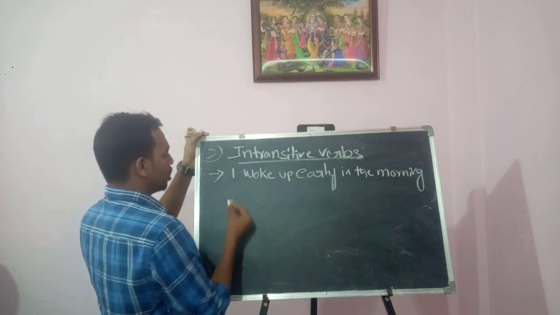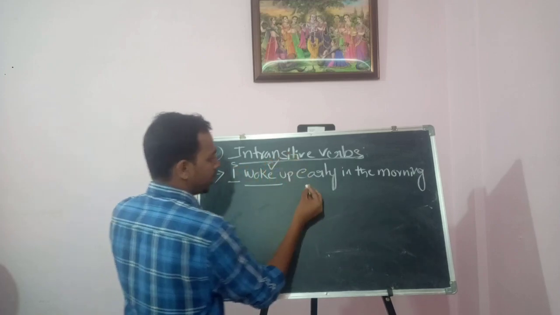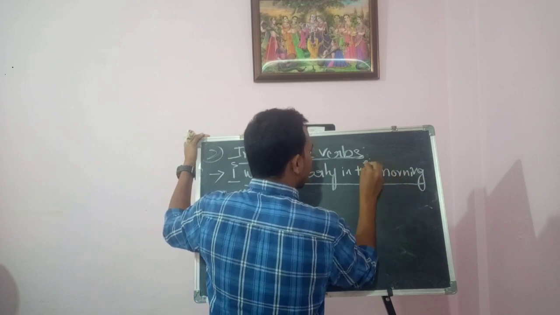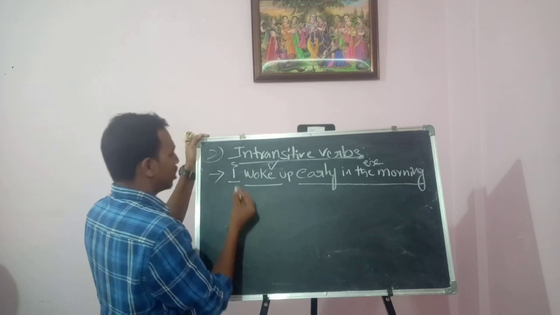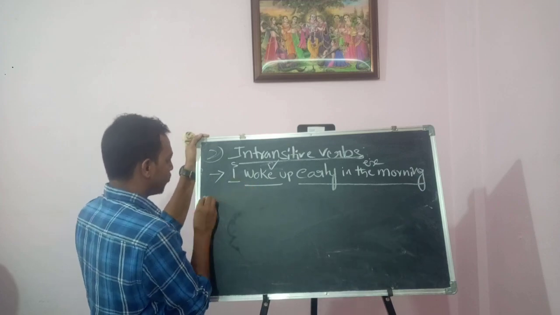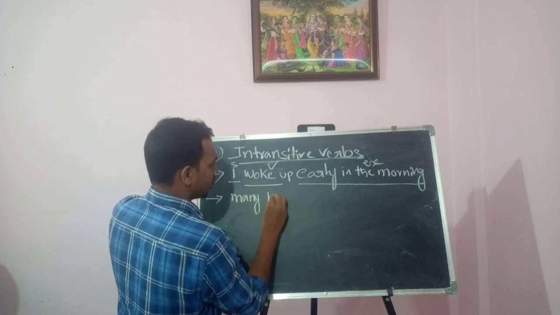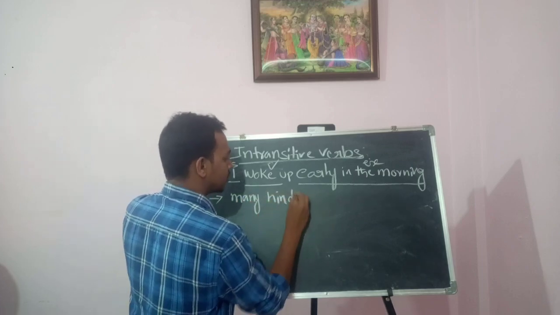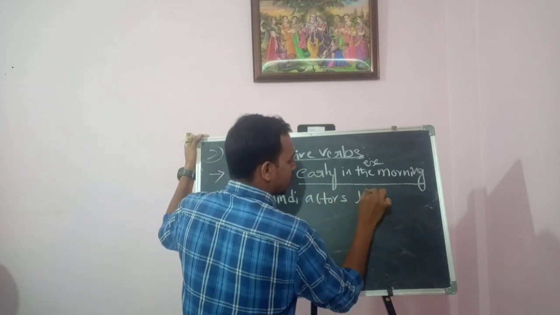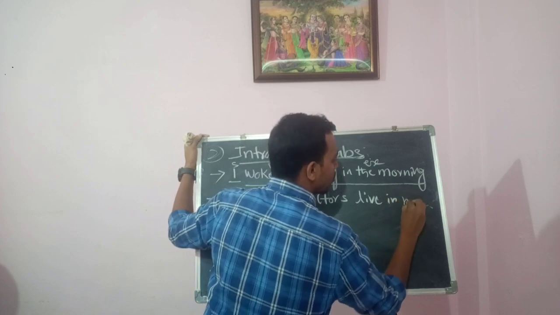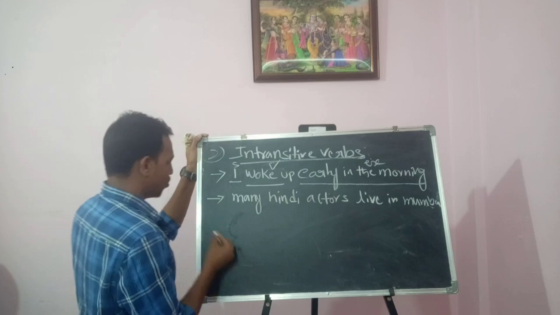So here you can see I is the subject, woke up is the verb, and early in the morning is extra information, a complement. Now you can see one more example: Many Hindi actors live in Mumbai.